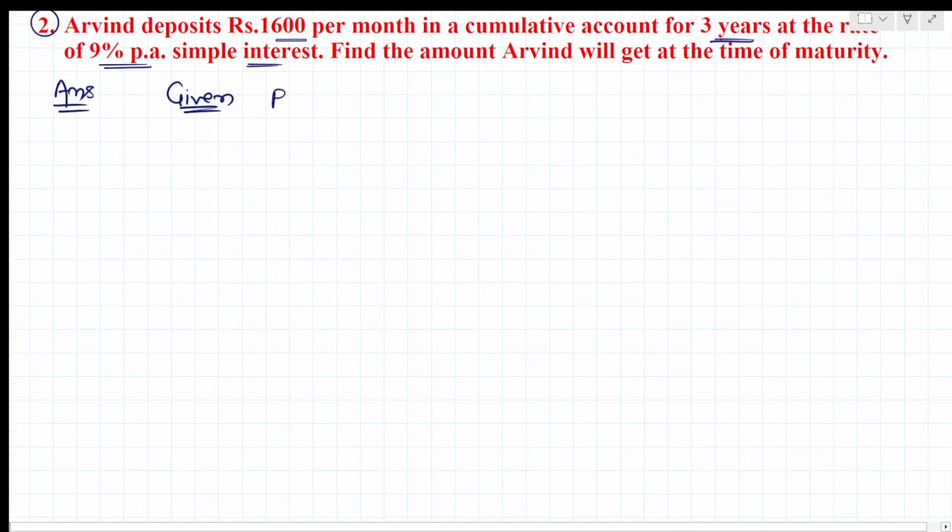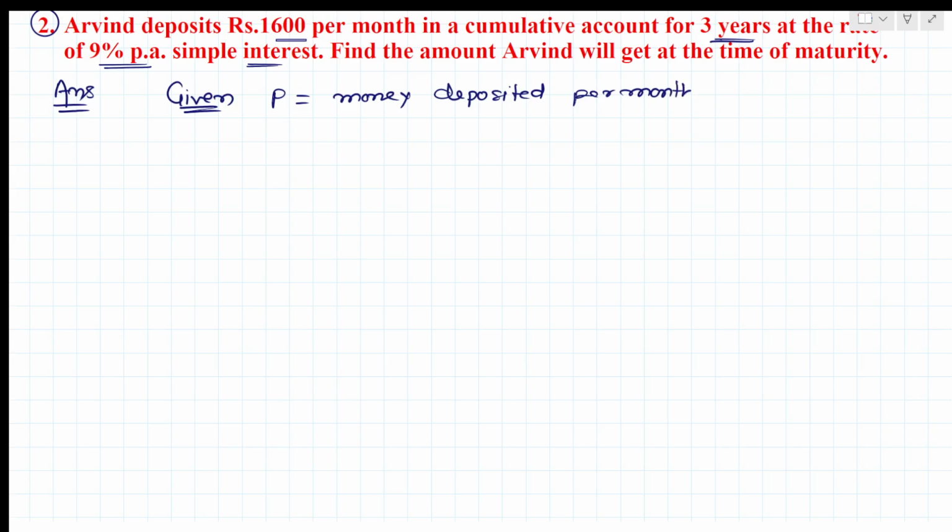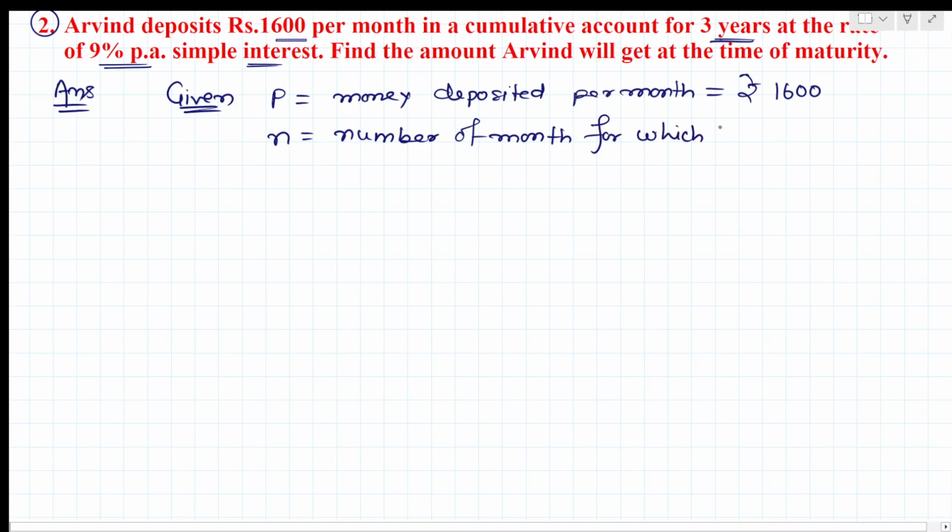So P equals what? Money deposited per month equals rupees 1600, right? n will be the number of months for which the money is deposited.